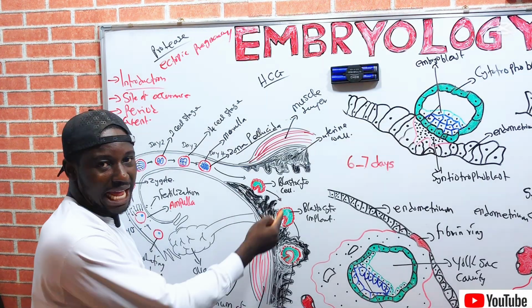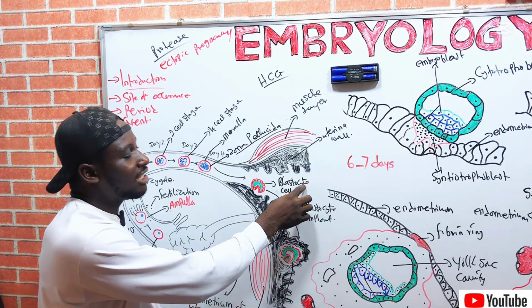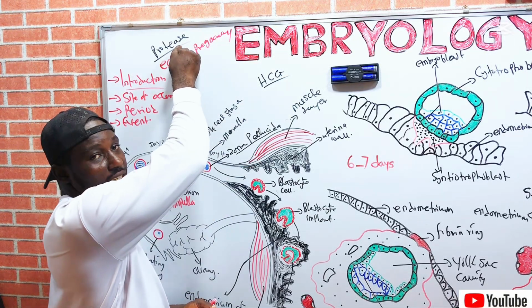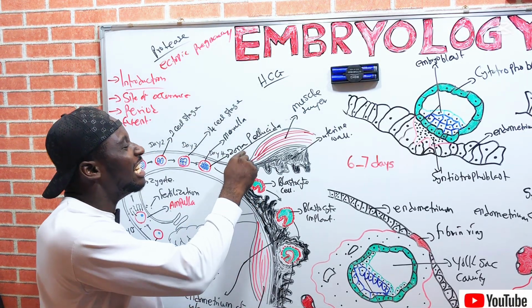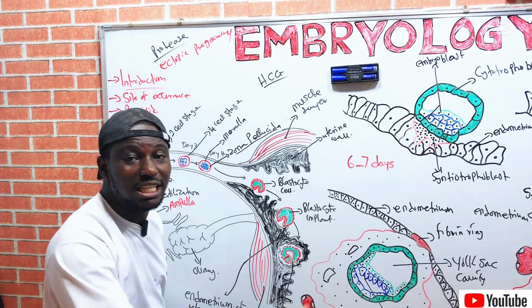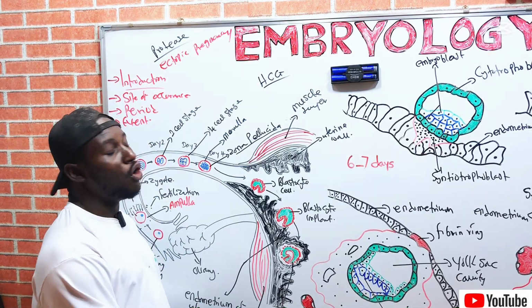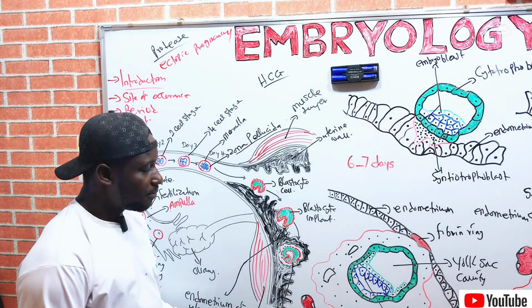So before it will implant, the blastocyst will secrete an enzyme called protease, which will digest the zona pellucida and get the developing embryo ready for implantation, right?